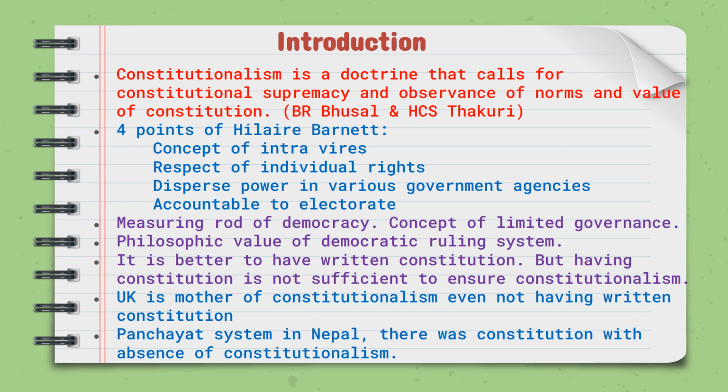What is the relation of constitution and constitutionalism then? It is better to have a written constitution for constitutionalism, but having a constitution is not sufficient to ensure constitutionalism. For example, in the UK, there is no written constitution, but still we regard the UK as the mother of constitutionalism. And in Nepal, in the Panchayat system, there was the constitution of 2019, but that system was an absolute monarchy. There was no constitutionalism. This is the relation and difference of constitution and constitutionalism.